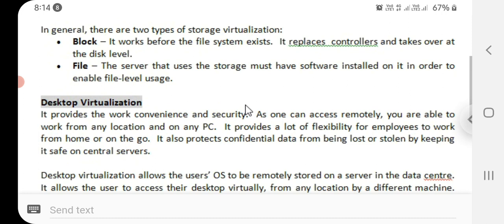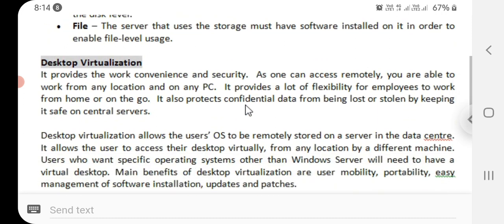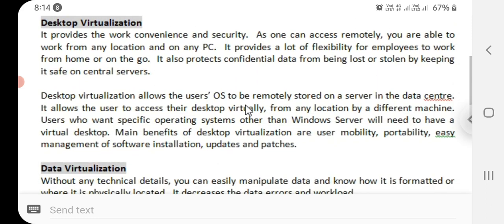Block means it works before the file system exists. It replaces controllers and takes over at a disk level. Then the next one is file. The server that uses the storage must have software installed on it in order to enable file level usage.